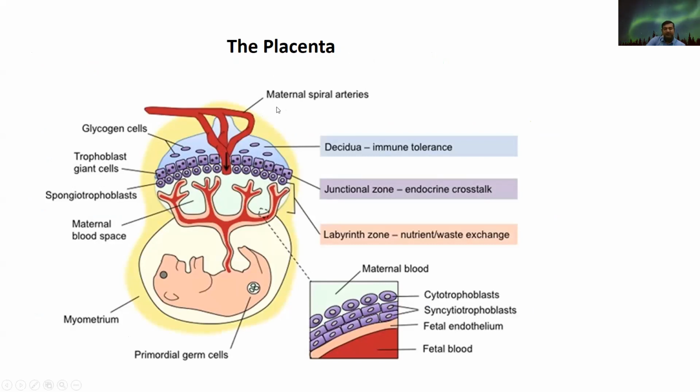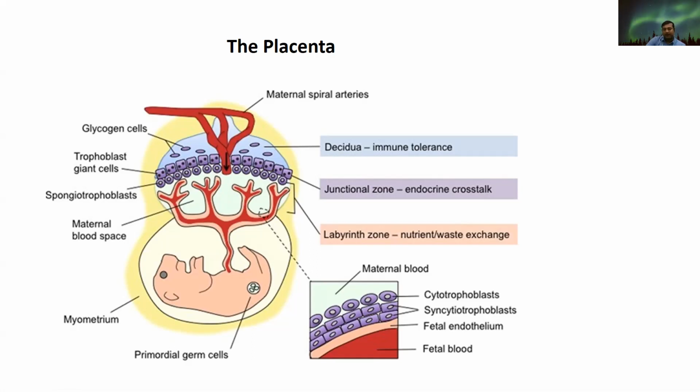In this picture we can see the maternal spiral arteries. These adjoin with the fetal arteries by the trophoblast giant cells and spongiotrophoblasts. They also have some glycogen cells in the maternal part, which is also known as decidua, that is, they have an immune tolerance. These trophoblast giant cells and spongiotrophoblasts are the junctional zone, and they participate as endocrine crosstalk.